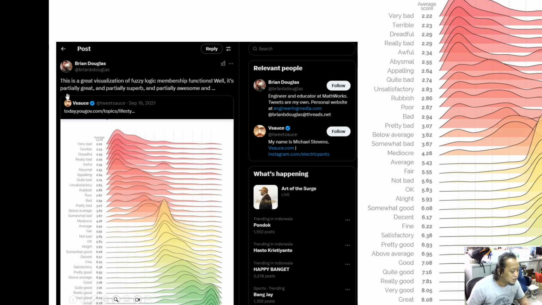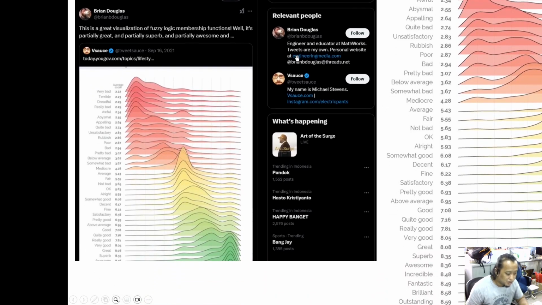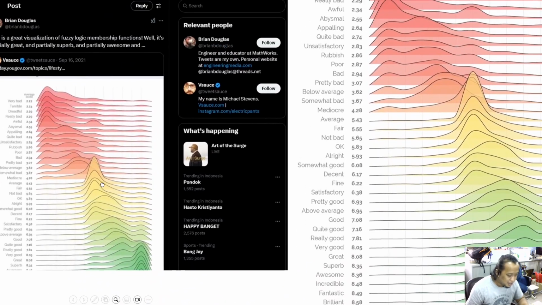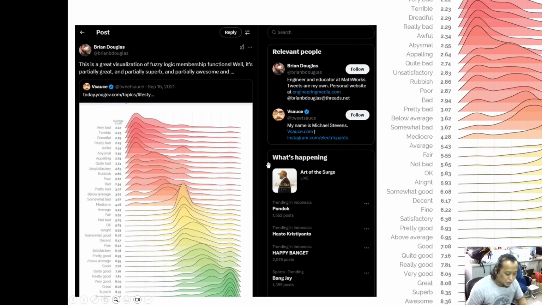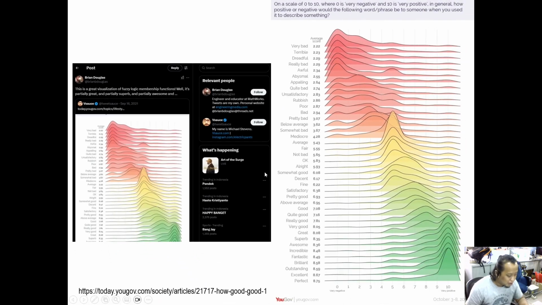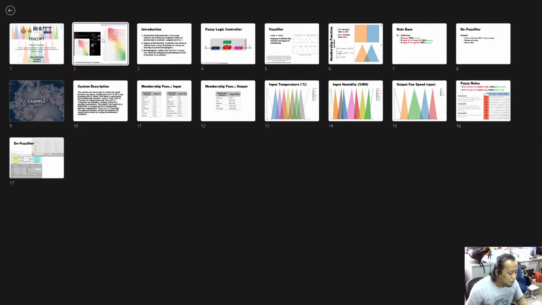It's partially great and partially superb and partially awesome. He is an engineer and educator at MathWorks. He has a website, Engineering Media, and he mentioned that this is a great visualization of fuzzy logic membership function. So I need to mention that.